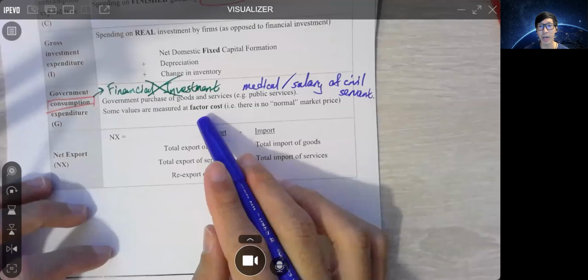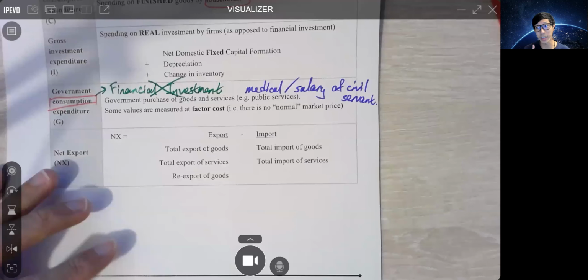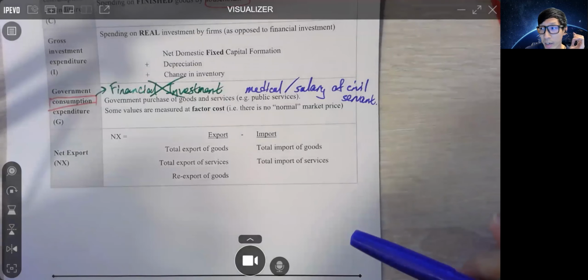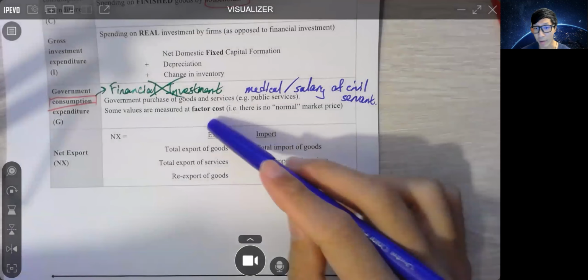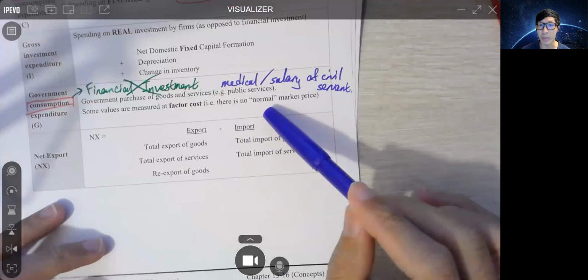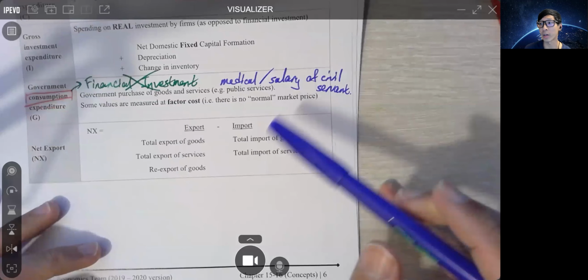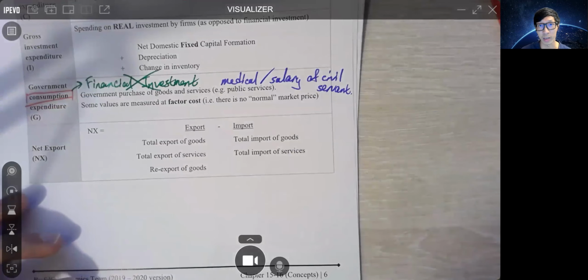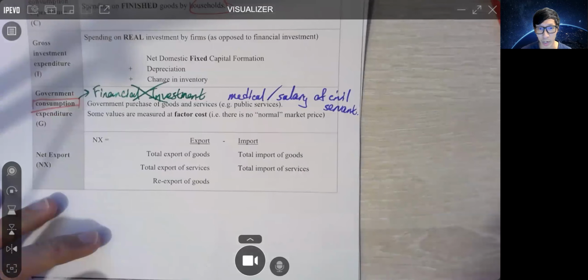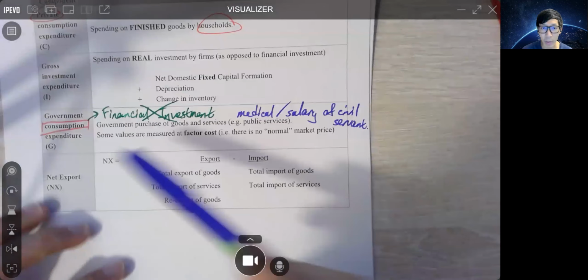Some values are measured at factor cost. If you remember the public hospital example, they should be counted at factor cost because there is no normal market price. The market price is distorted.